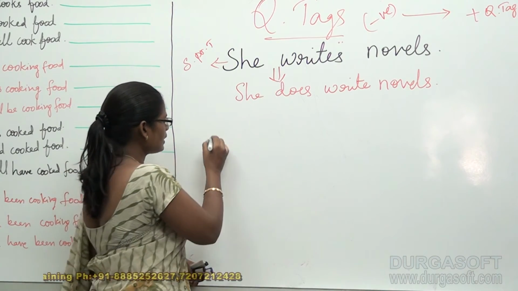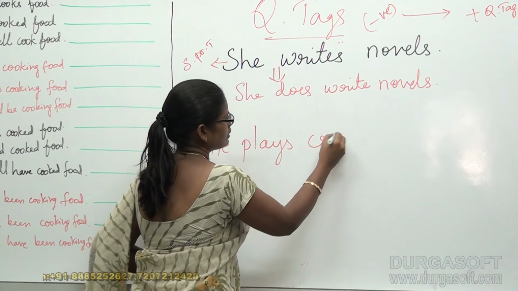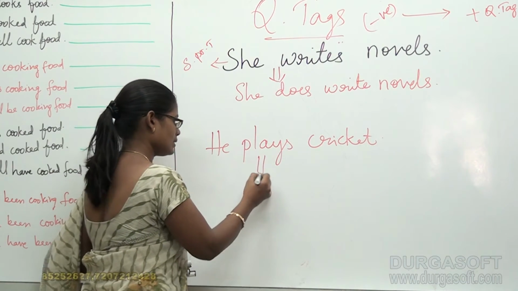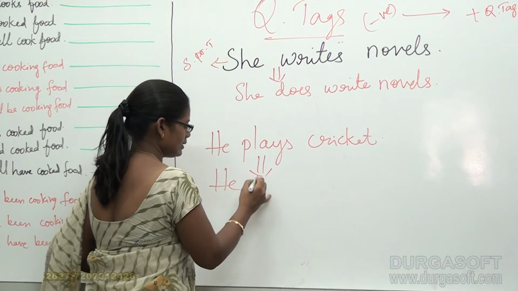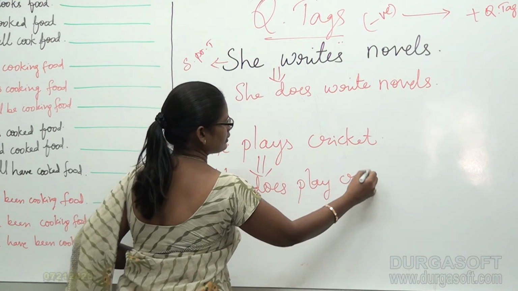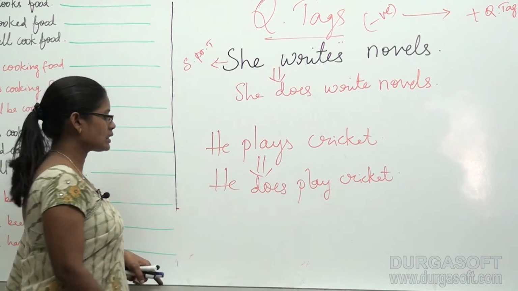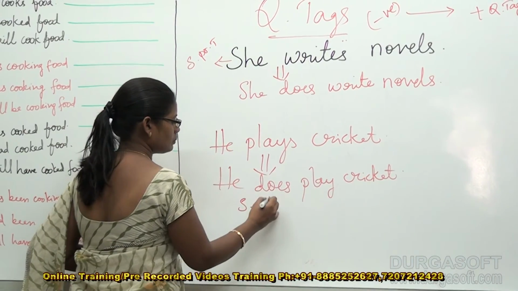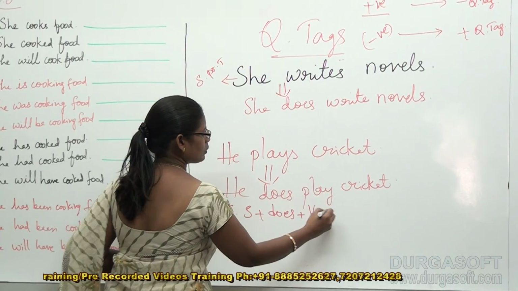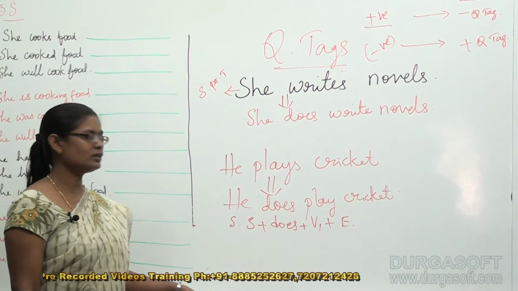See, I've got one more example. "He plays cricket" is the same as "he does play cricket". Do you remember the structure that we discussed in our previous classes? That was the singular subject plus "does" plus V1 plus the object or enlargement of the sentence.